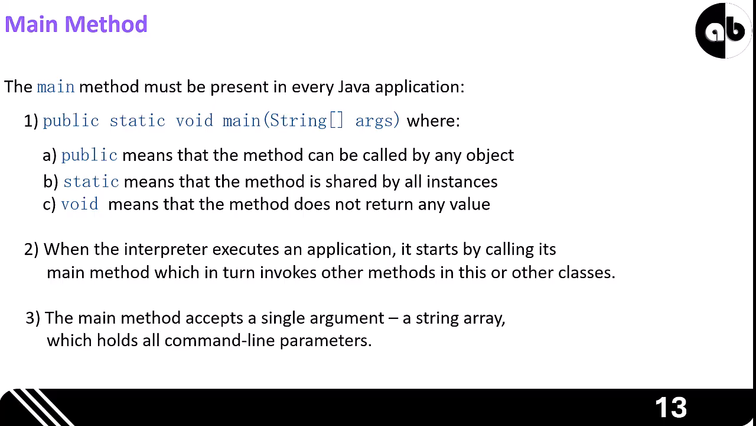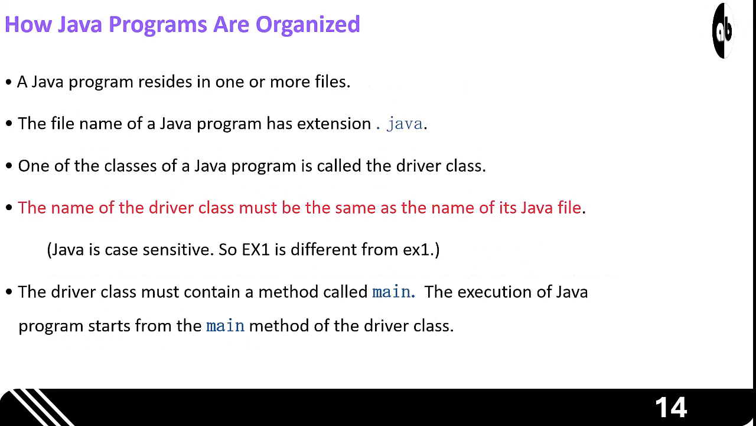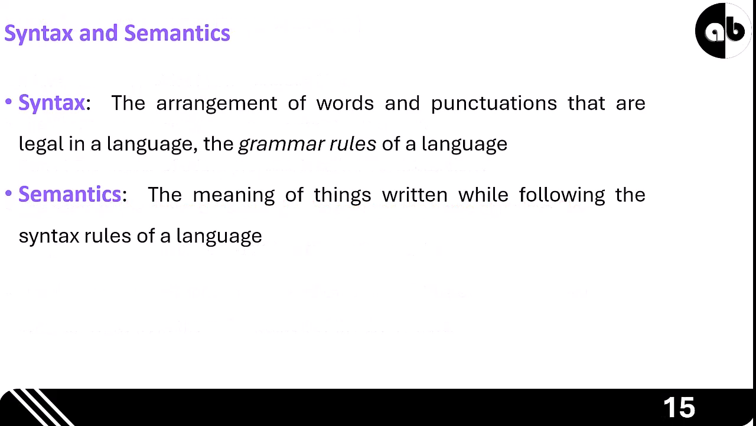How programs are organized. When organizing your work, remember that Java is case-sensitive. Your program resides in a .java file, and the driver class containing your main method must have the exact same name as that file. Syntax and semantics. To reiterate, syntax is the grammar, the legal arrangement of punctuation and words. Semantics is the logic, what those words actually do when the rules are followed.